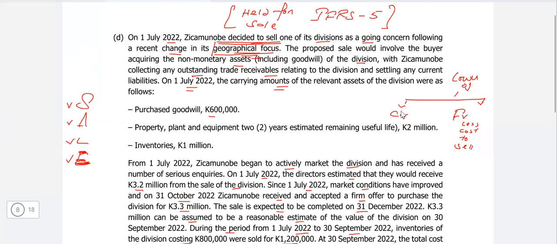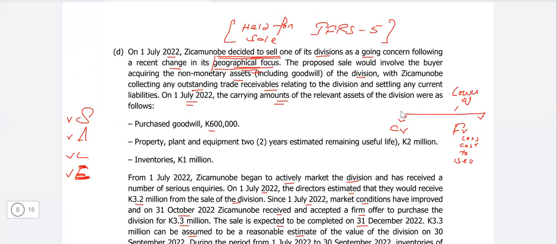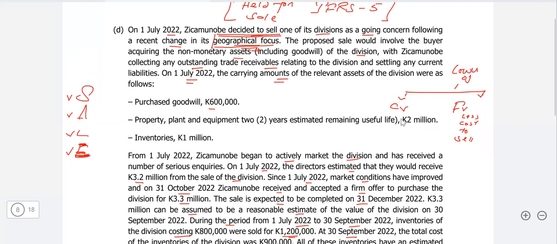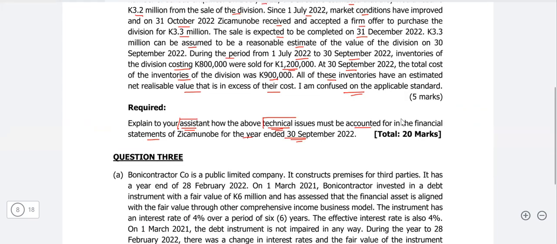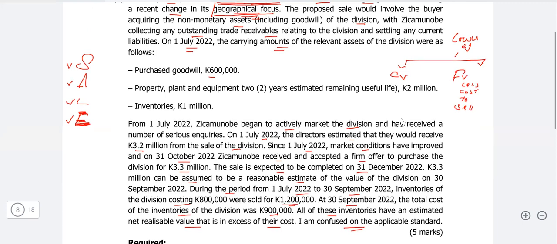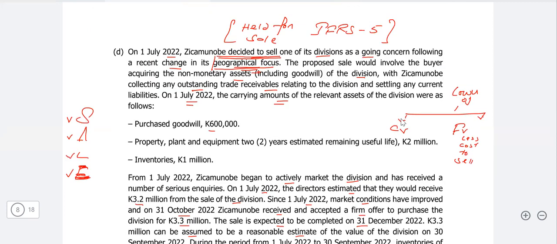So that means when you talk about the complete disposal group, that is the cash generating unit, we compare the cash generating unit's complete carrying value with its complete fair value less cost to sell. We de-recognize it from the non-current assets and record it in the current assets as held for sale, at what value? At the lower of its carrying value and fair value less cost to sell. And we do not charge depreciation once it is classified as held for sale. So this is what we need to write in the standard, and it was a very easy question.